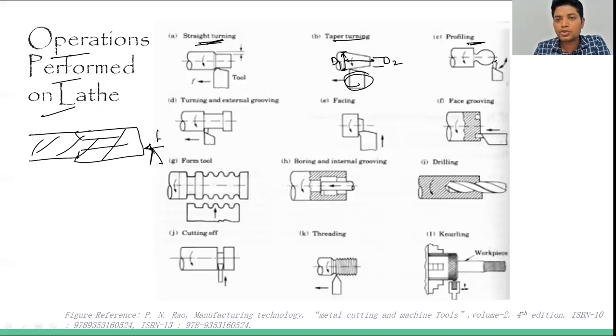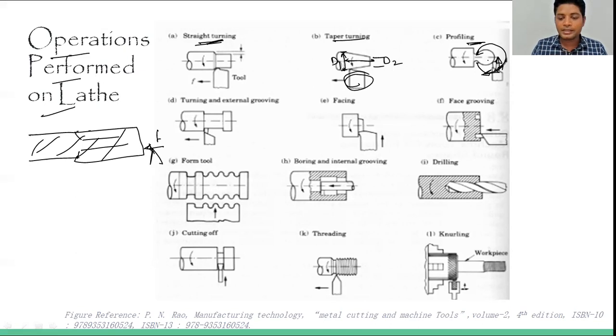Profiling is whatever profile is required accordingly. There are different types of tools available that we use. With this tool we can provide motion in this direction and this direction as well. We can also rotate it a little bit, because a complete 360-degree angle is not required, only from here to here, more than 270 degrees but not a complete 360.